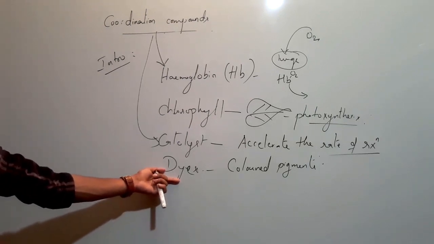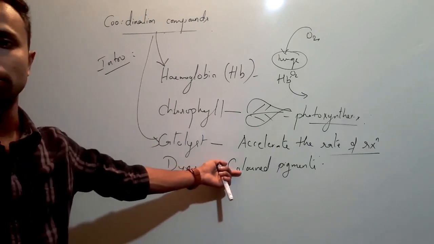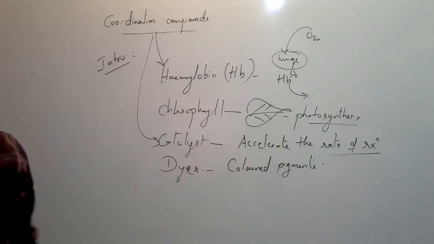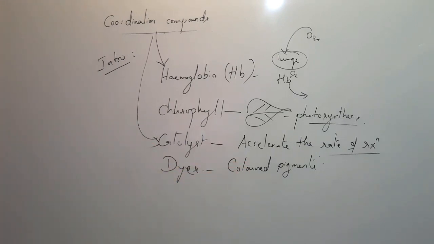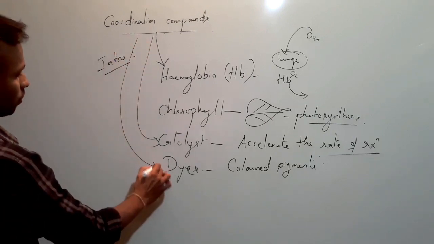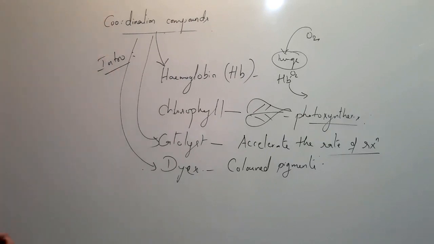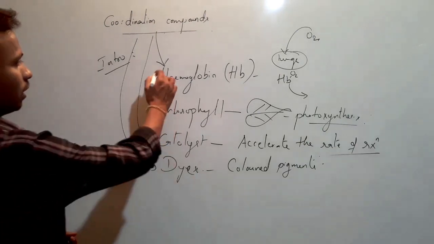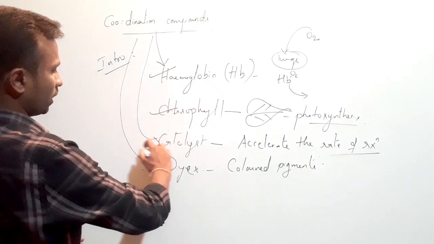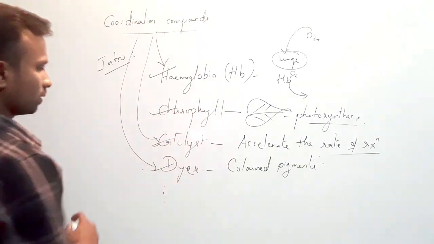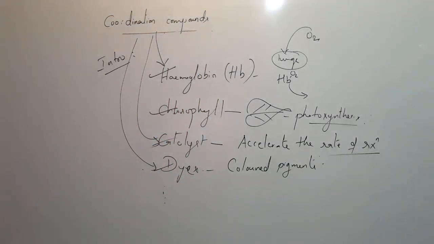They use different dyes or colored pigments and embed them into cloth or fabric. Most of the dyes are coordination compounds, so these are very important. Studying coordination compounds is important because they play a significant role in real life, like hemoglobin, chlorophyll, catalysts, dyes, and many others. But for now, I think this is enough.